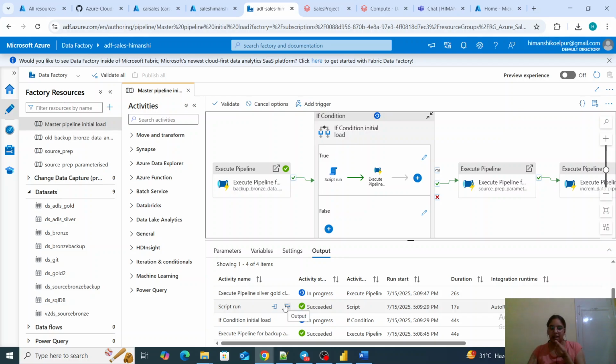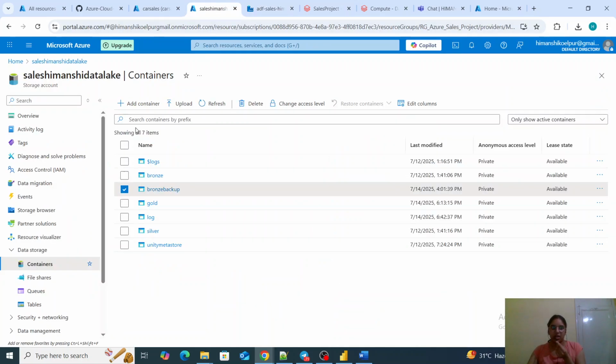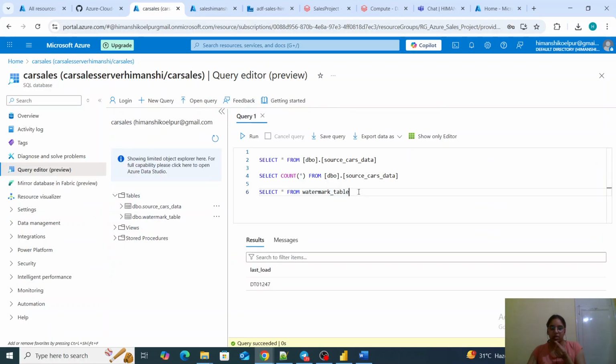Script run has been successful, which means our watermark value is set to 0, which is correct, and count star from this table is 0. So everything is truncated because of the first time load, and the watermark table as well.